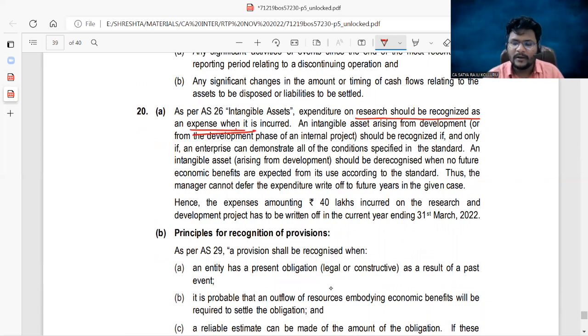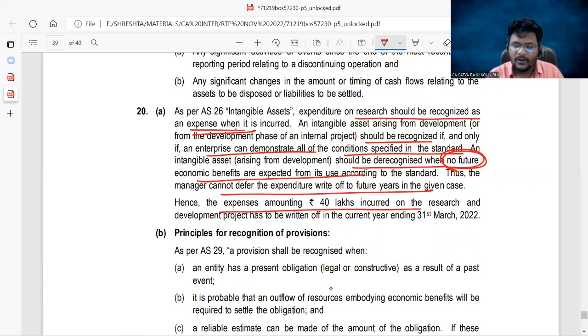I told you the first point. An intangible asset arising from development should be recognized if and only if the enterprise can demonstrate all of the conditions specified in the standard. I mean, if it is successful, it has the capability to generate future economic benefits, and if it satisfies all such conditions, then they can recognize. An intangible asset should be derecognized when no future economic benefits are expected from its use according to the standard. No future economic benefits. Thus, the manager cannot defer; the entire expense of 40 lakhs should be written off in the current year, 31st March 2022 itself. Is it okay, guys?